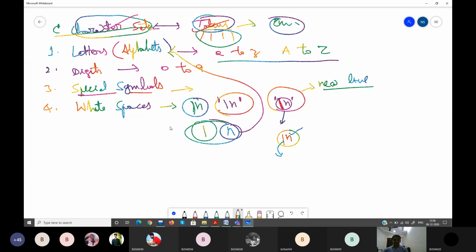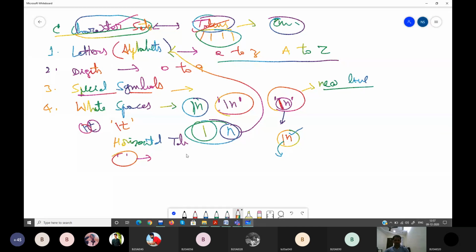So this is one of the white spaces. You have slash t. T is an alphabet, I know, but escaped with a slash, t is a tab. It's called horizontal tab. Next is space, single space. So this space is also white space.